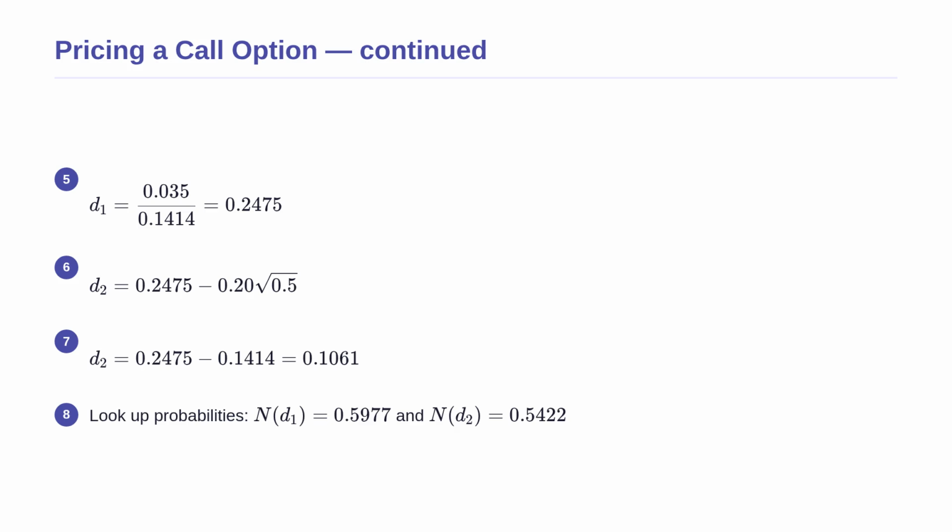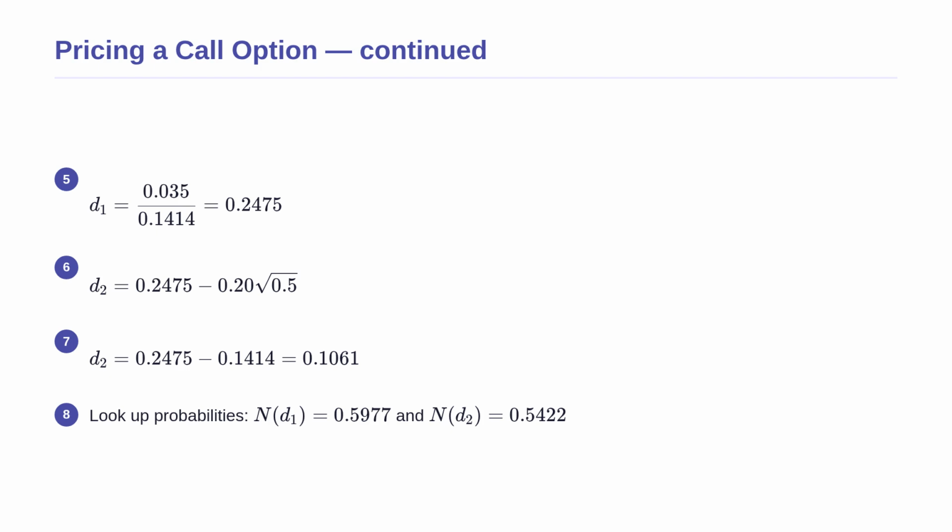Continuing with our calculation, we multiply the simplified terms on the top and the bottom. Dividing the top by the bottom gives us our final value for d1, which is 0.2475. Now that we have successfully calculated d1, we can move on to the next piece of the puzzle. We need to find d2 by subtracting the total volatility over the time period from d1. We plug our newly found d1 value into the d2 formula, giving us 0.1061.